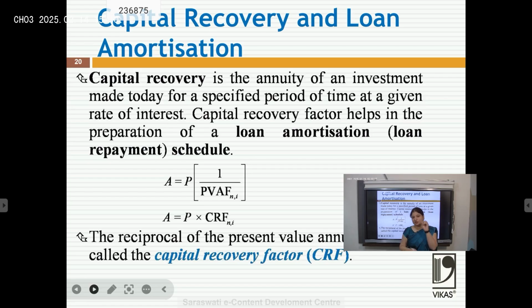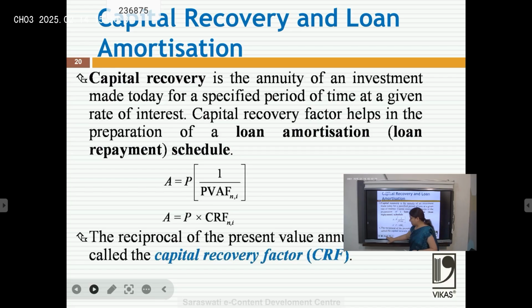So how does this process of loan amortization, or this division factor, work? We call it the capital recovery factor. Capital recovery factor means 1 divided by the present value annuity factor, that is, the principal divided by the present value annuity factor.